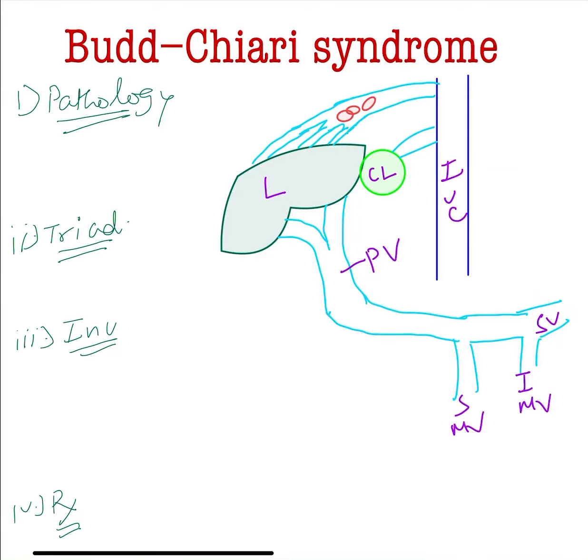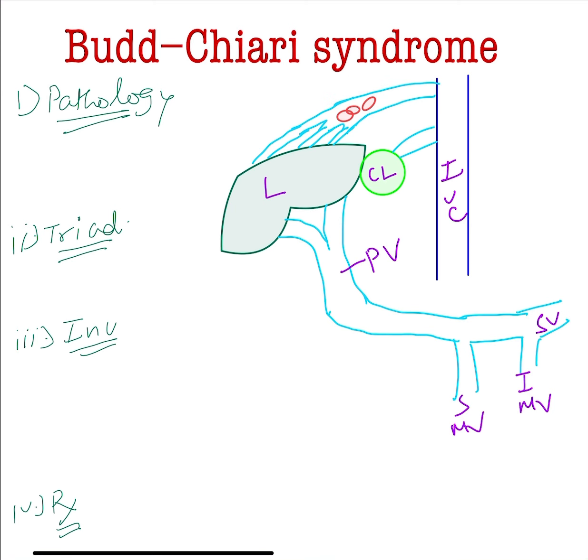Basics of Budd-Chiari syndrome and management. Okay, so in Budd-Chiari syndrome, the few veins that connect the liver to the IVC are the hepatic veins. In Budd-Chiari there is a hypercoagulable state, in which there is a thrombosis in the hepatic vein. Okay, so thrombosis in the hepatic vein.